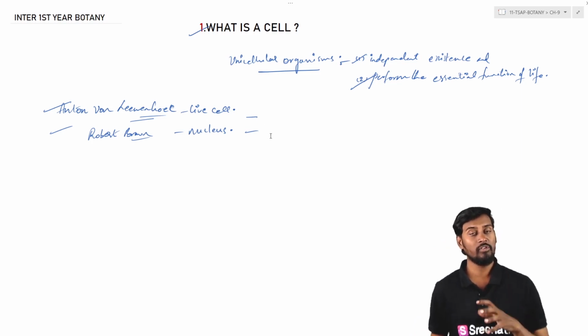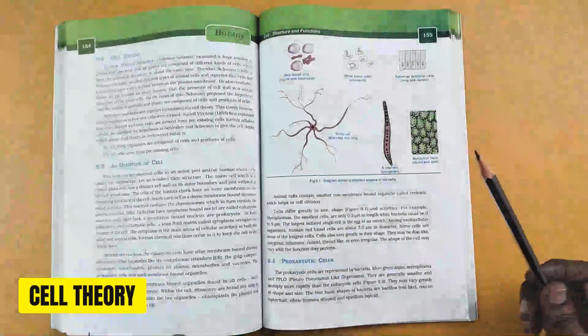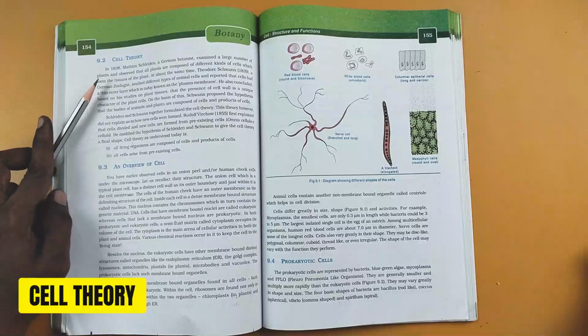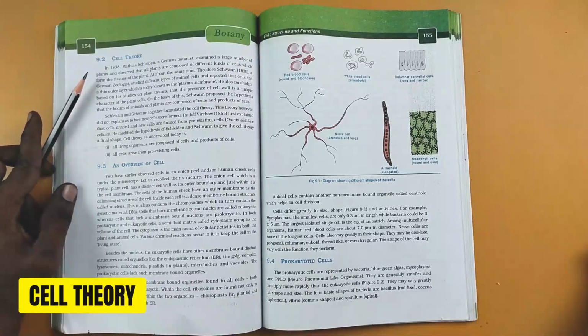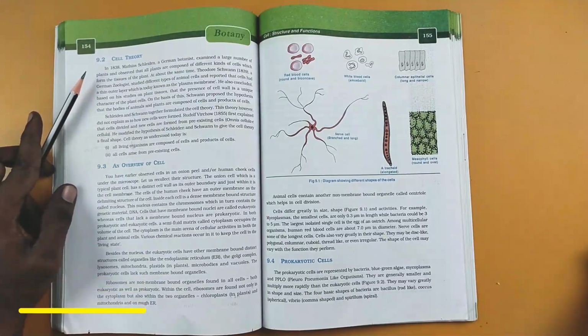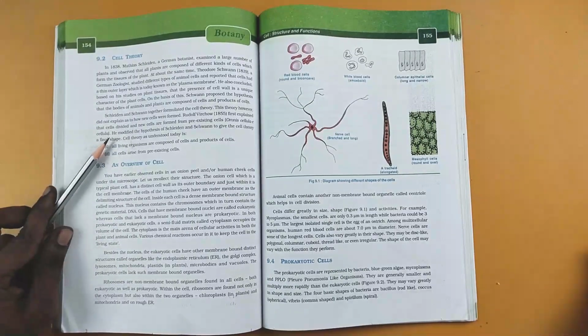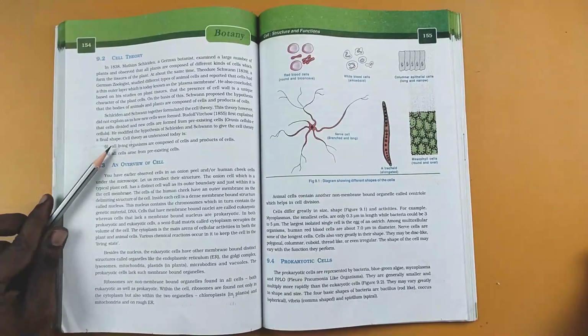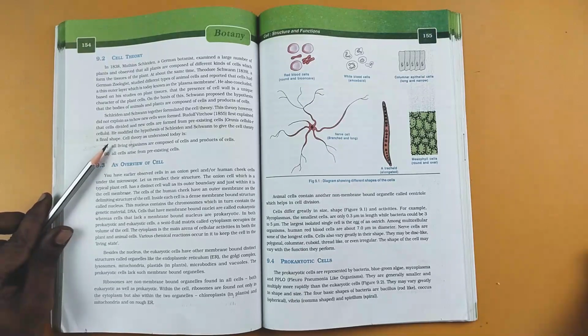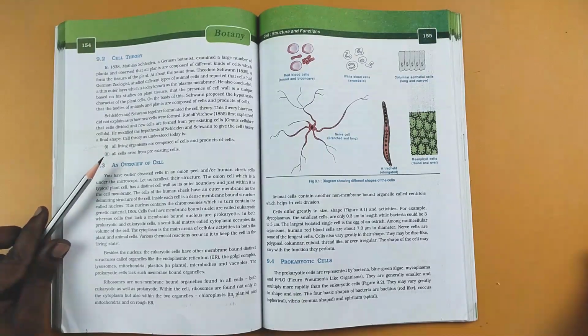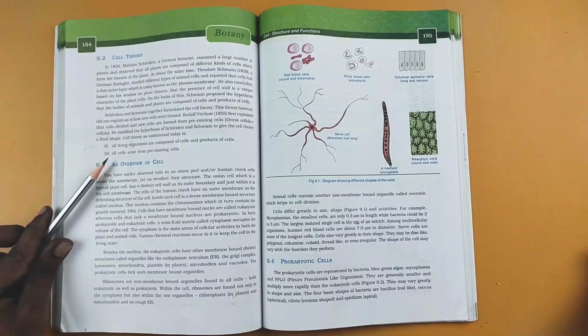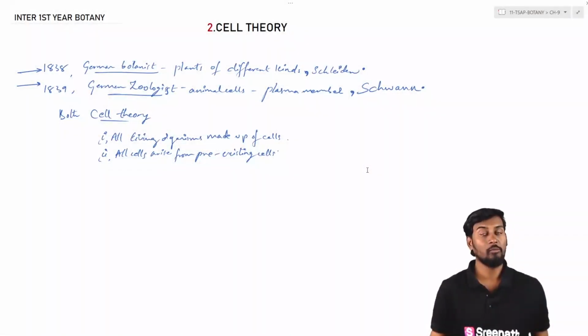So this is about the first topic, that is explaining what the cell is. And next one we are describing the cell theory, that is various kinds of experiments which are done, and the cell theory has been explained here, saying that all the organisms are made up of cells and the products of cells, and generally the cells are arising from the pre-existing cells. So this is about the second topic, that is the cell theory.